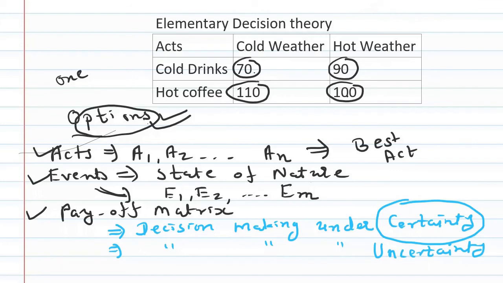So in uncertainty, you are completely unaware about your future events. You don't have a single percent idea about the weather condition, whether it will be cold or hot. You do not have a single percent idea about the future or about the state of nature or about events. In this type of condition, your decision making process becomes complex.